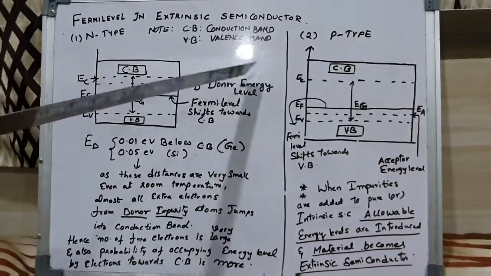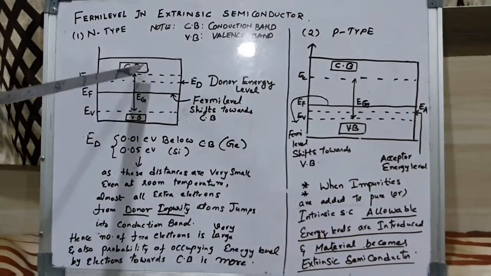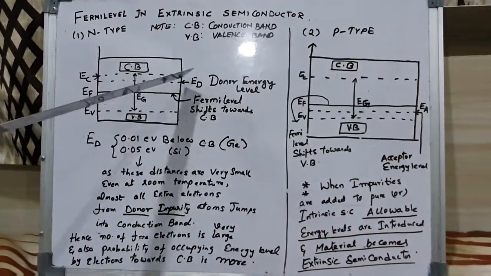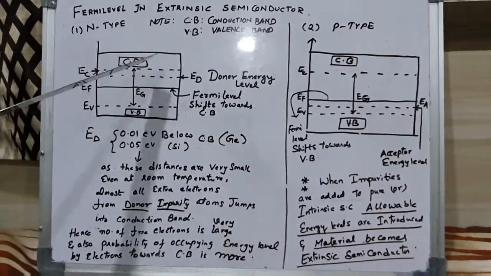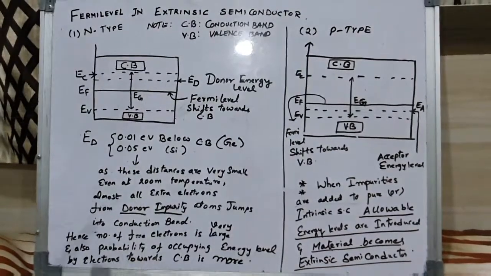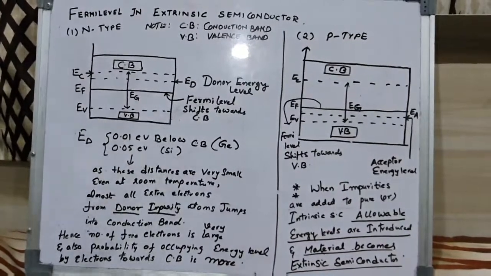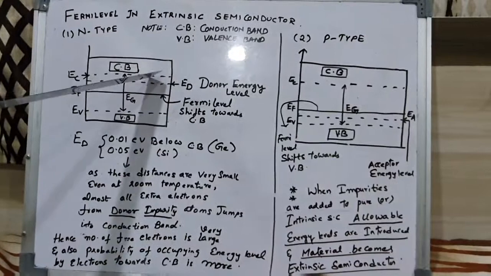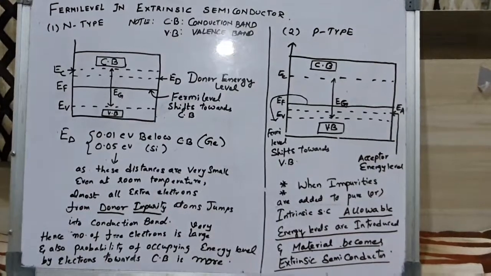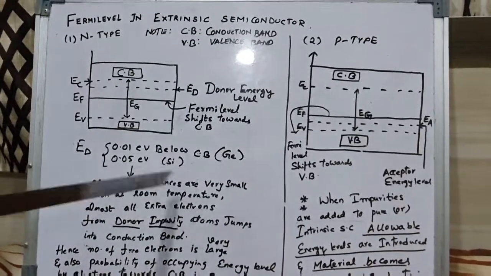The donor energy level corresponding to the donor impurity added is just below the conduction band. Here ED is represented as the donor energy level, just below the conduction band. This distance is 0.01 electron volts below the conduction band in germanium, and 0.05 electron volts in silicon.